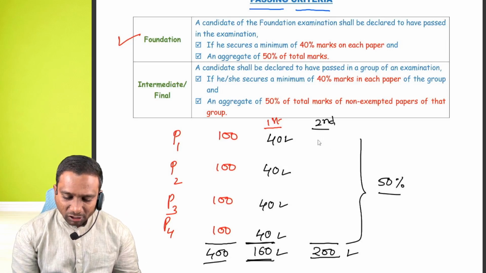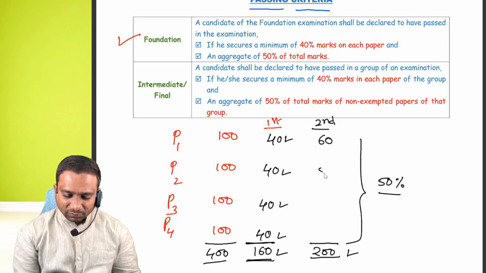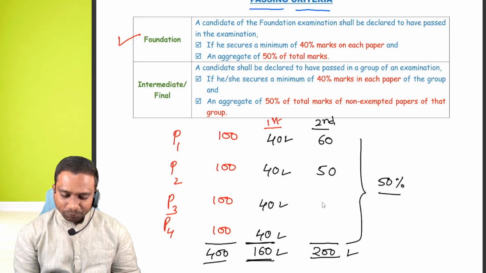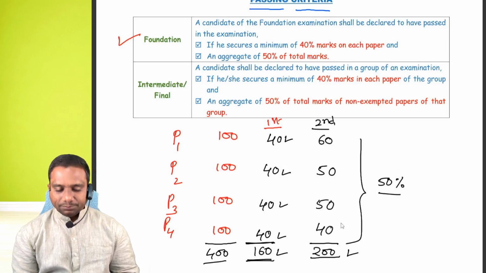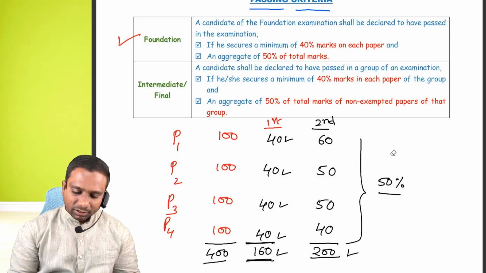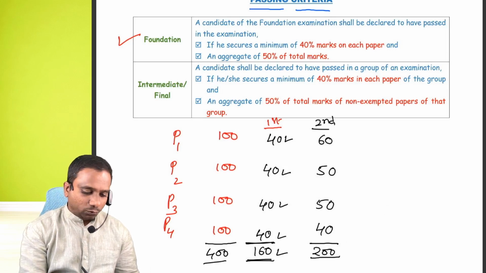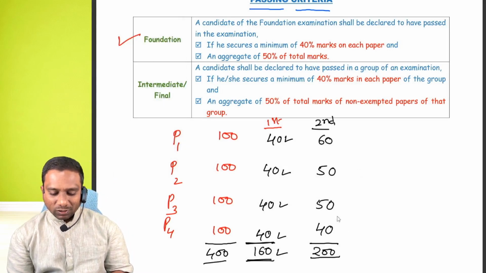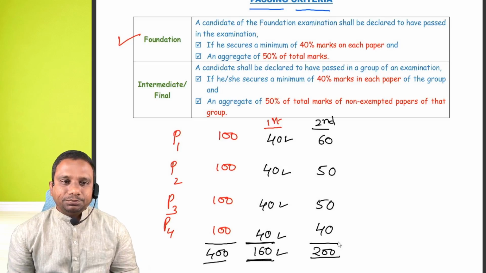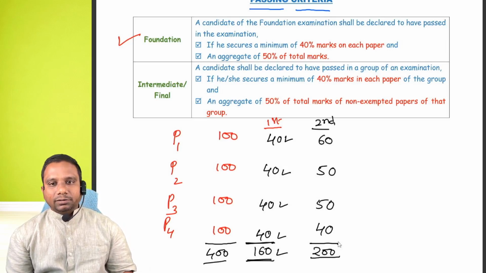Suppose I got in paper 1 60, paper 2 50, paper 3 50 and paper 4 40. Tell me how many marks here we have? 60, 110, 160, 200. Clear?